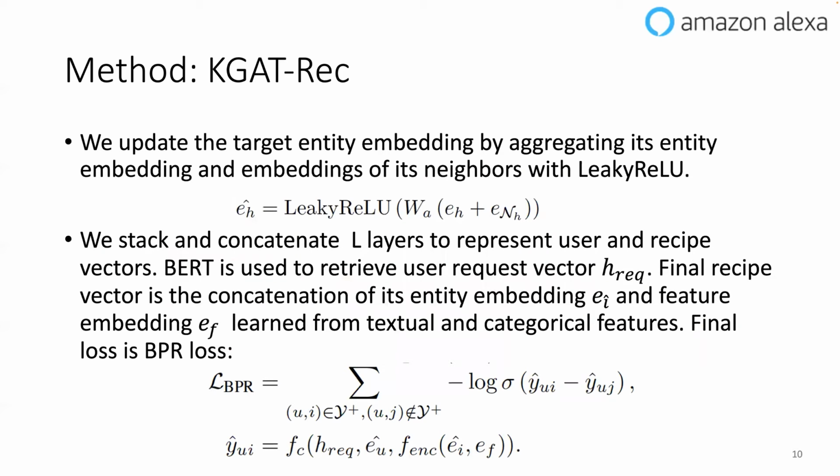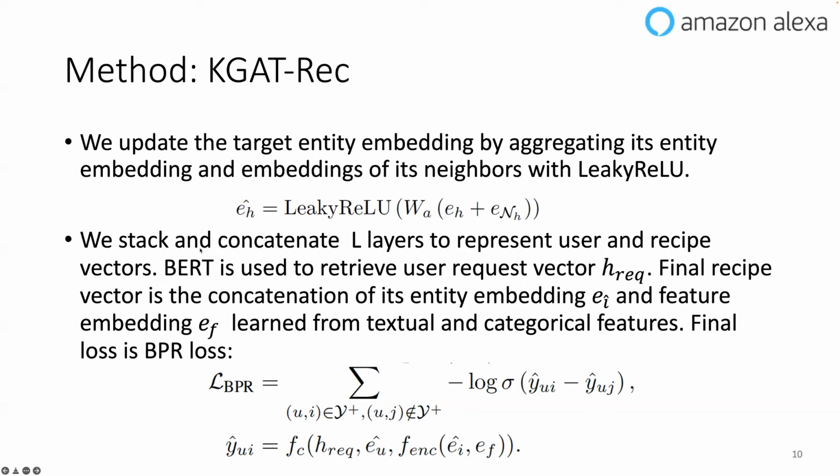And we update the target entity embedding by aggregating its entity embedding and the embeddings of its neighbors. So we can see that the updated entity embedding is from both itself and its neighbors. And we stack and concatenate L layers to represent the user and recipe vectors.